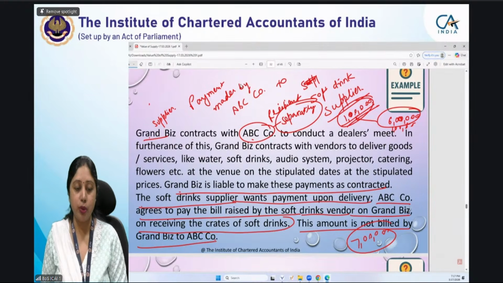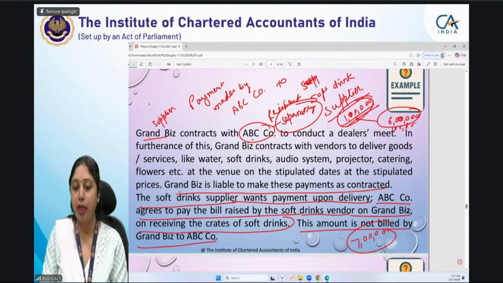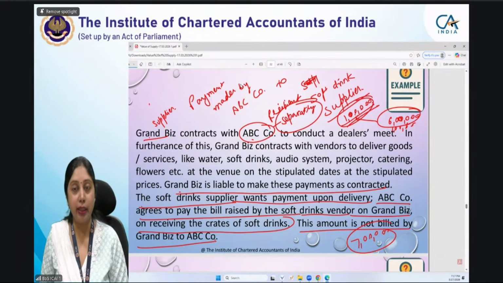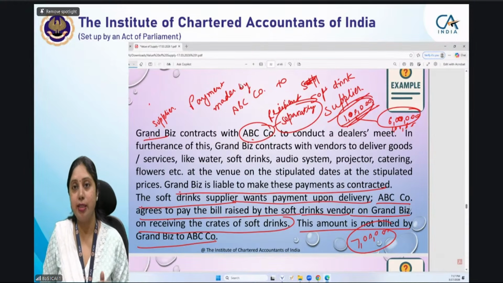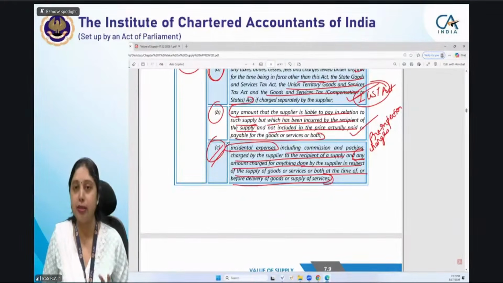Now, one student has mentioned it as incidental expenses. If I say the payment made by ABC to the soft drink supplier is an incidental expense, will it be correct? Incidental expenses fall in clause C, though the clause does not matter, what matters is the reason.